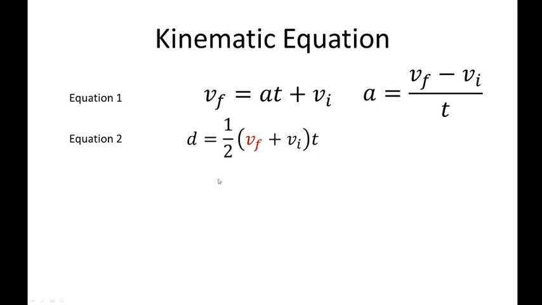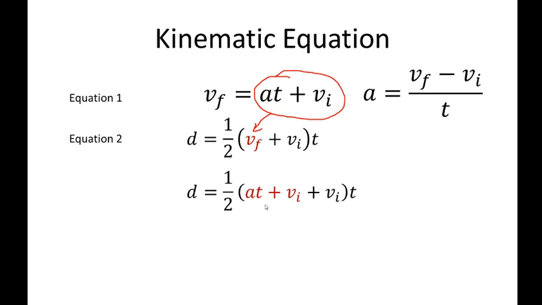And then our equation 2 is D equals 1 half VF plus VI, times time. So we will substitute, or insert, this equation right here to that VF variable there. So as a result, we have this equation: 1 half times (at plus VI plus VI). Now if you observe this one, we can combine that one to become 2VI.